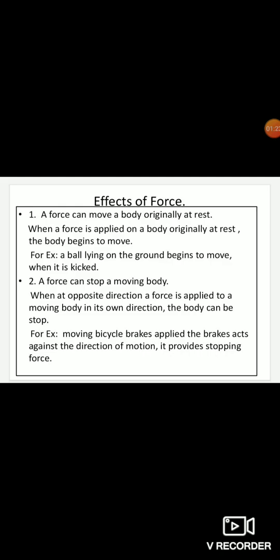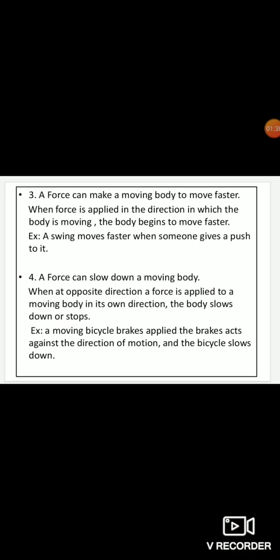So here we are applying the brakes of a bicycle. I have given you the example where we apply the brakes to stop the bicycle, and here in this fourth point we are applying the brakes, but here the brake is giving the force in the opposite direction of the moving body's own direction. So basically the bicycle is slowing down.